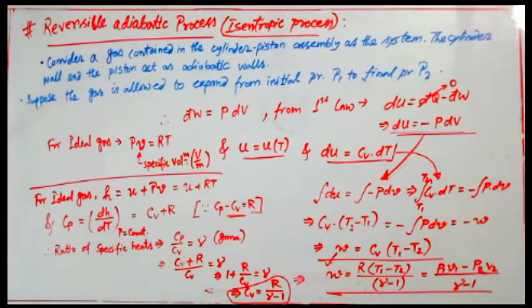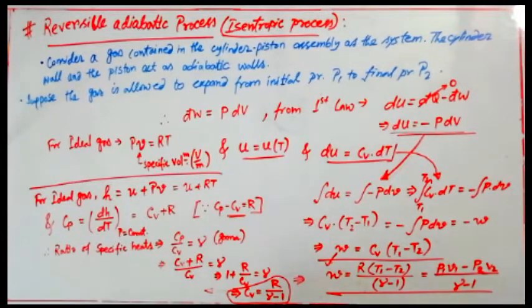So finally we can see, for a reversible adiabatic process, the amount of work done can be written like W equals P1 V1 minus P2 V2 by gamma minus 1. How is that P1 V1 coming? Because we know that RT1 is nothing but P1 V1.